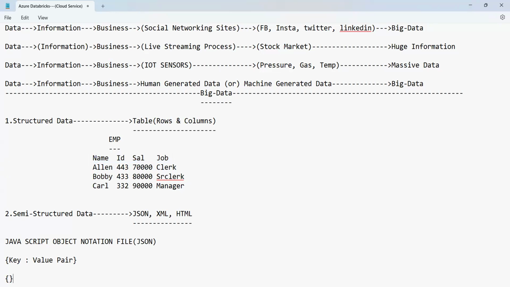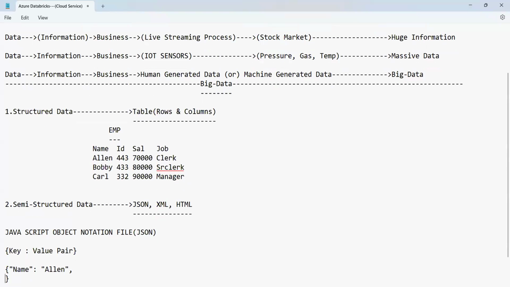Come to the next line. What's the next key? The next key is ID. Then you have the ID as 443, which is numeric data, no? So normally there will be no quotes here.